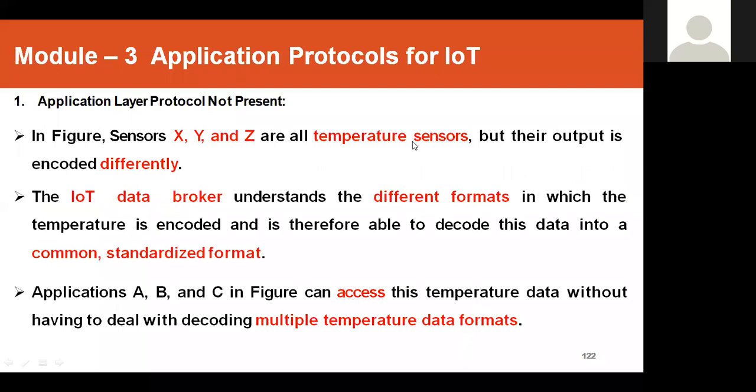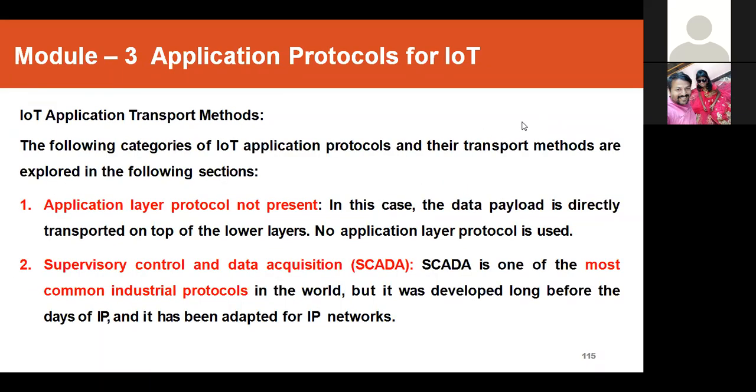For some sensors like XYZ, temperature, and some other formats, for those kinds of devices we use the first one, application layer protocol not present. I told you already, it does not use any protocol, it transmits directly. Here, this data payload is directly transported on top of the lower layers. I mean, we don't use any specific application layer protocol for this category. That you need to remember.